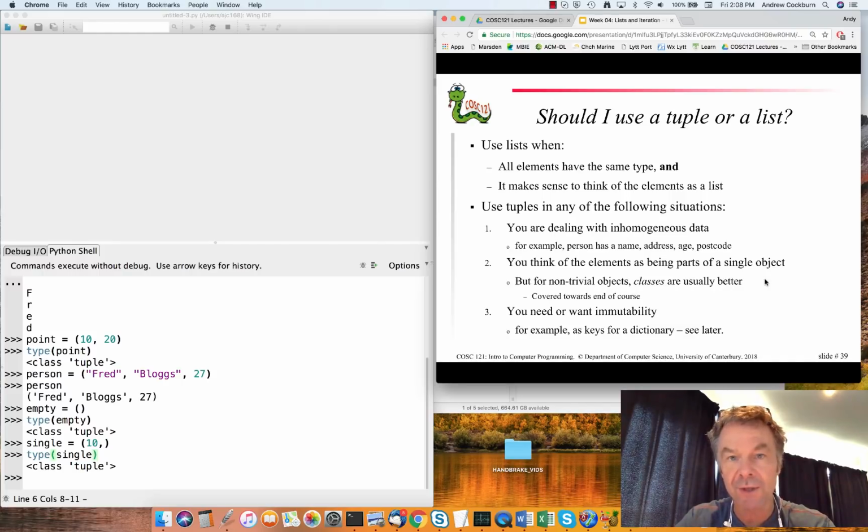One of the main uses for tuples is if you actually need their immutability. And this is the case if you're using tuples as keys for a dictionary. Again, that's a data structure you'll learn a lot more about later on in the course.